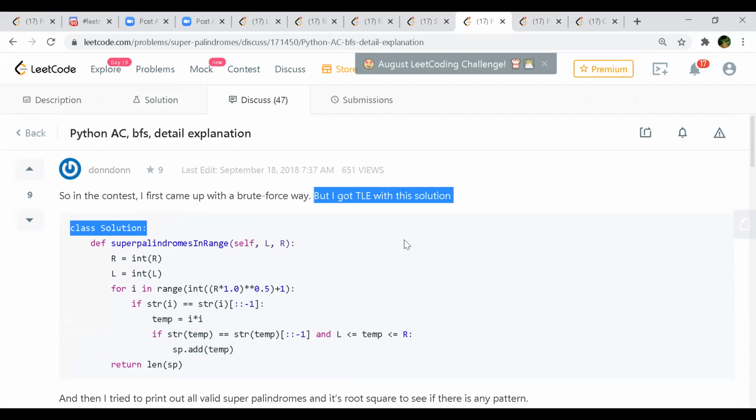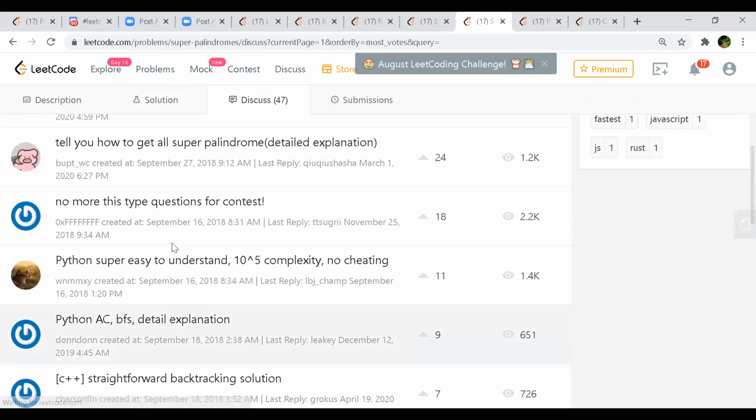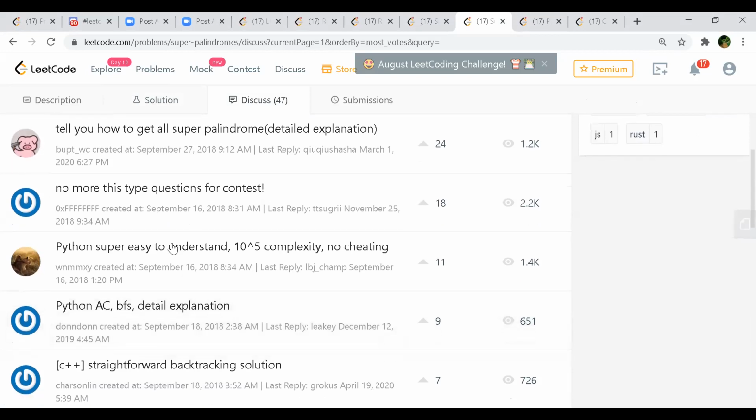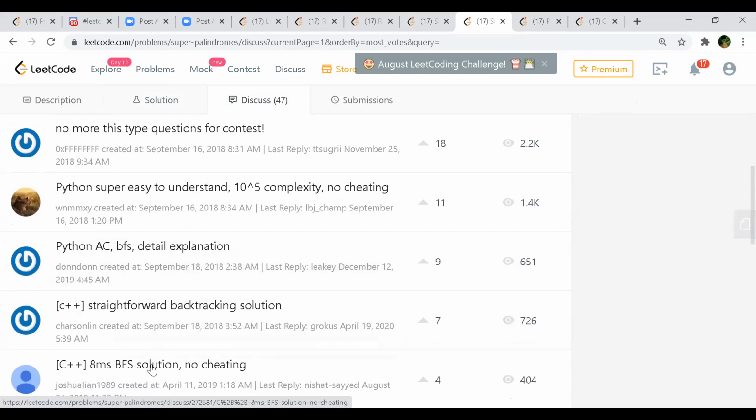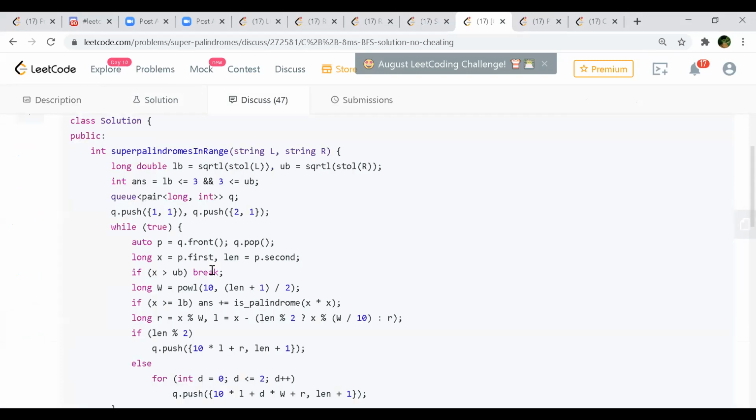But actually, I implemented the one he's saying and I ran that. I'm not getting a TLE. It is actually passing through. The C++ one, no cheating, whatever. Yeah, that one, actually, it works. But I didn't understand.